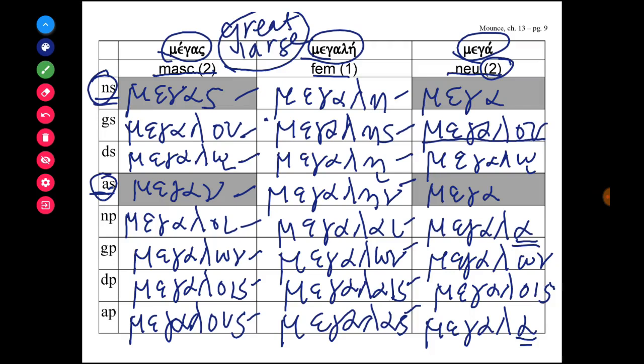So let's say the entire paradigm beginning with the nominative singular form. Ready? 1, 2, 3. Mega, megalou, megalo, mega, megala, megalon, megalois, megala. And this is the paradigm for megas, megale, mega, which means great or large in Greek.